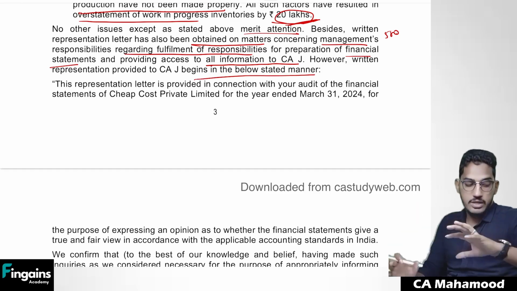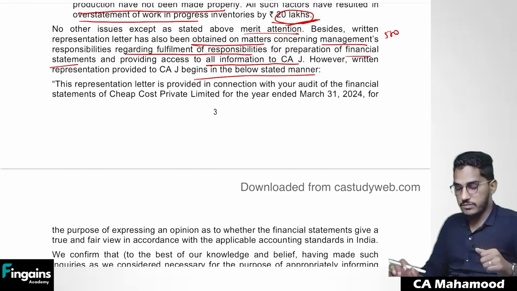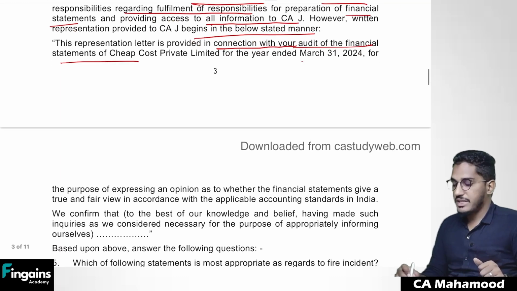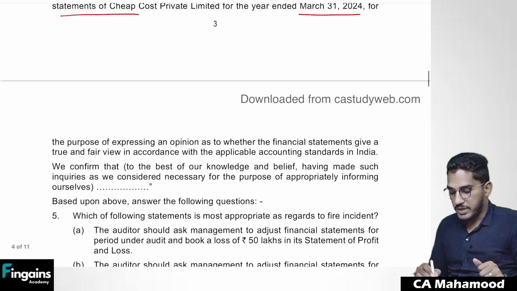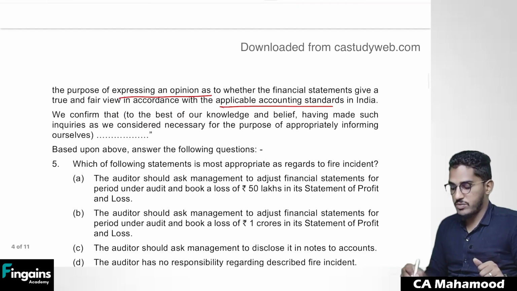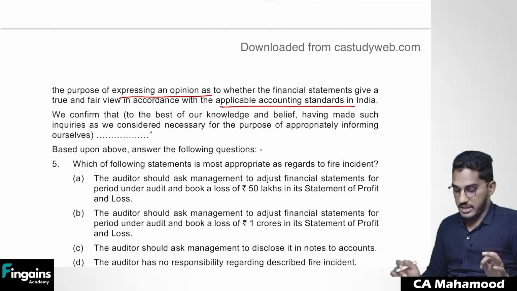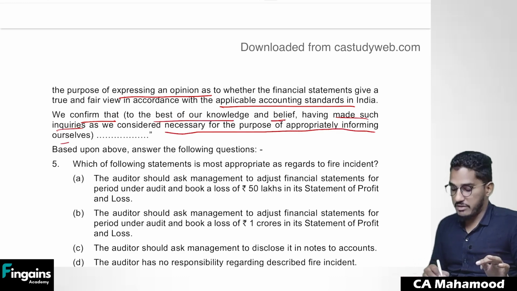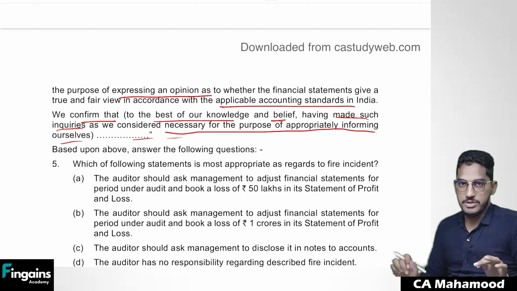So when it comes to the wording of the written representation, this is how it is. This representation letter is provided in connection with your audit of the financial statements of Cheap Cost Private Limited for the year ended 31st of March 2024 for the purpose of expressing an opinion as to whether financial statements give a true and fair view in accordance with applicable accounting standards in India. We confirm that to the best of our knowledge and belief, having made such inquiries as we considered necessary for the purpose of appropriately informing, and so on, after that the remaining information is there.